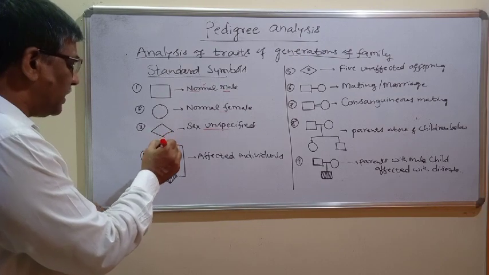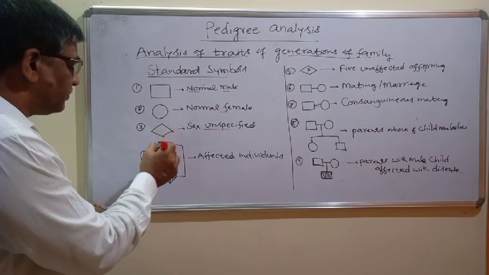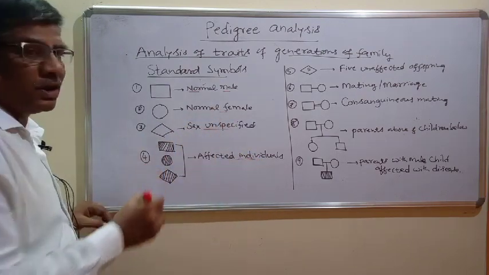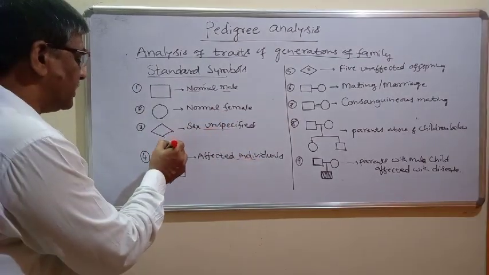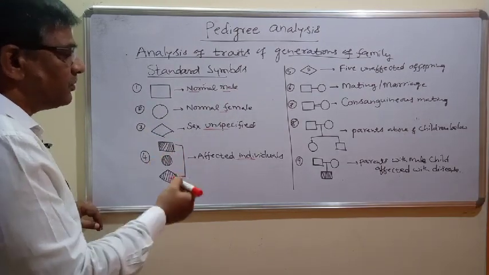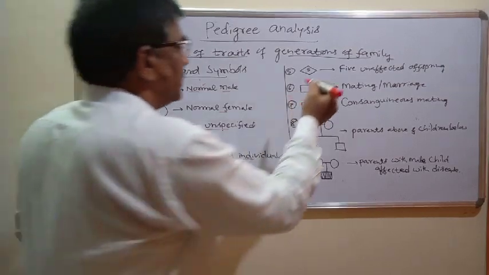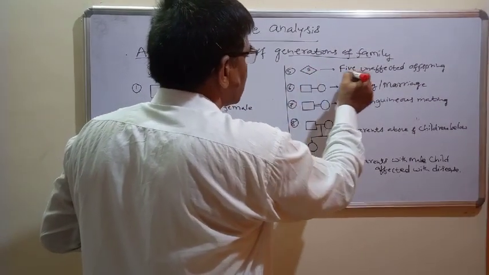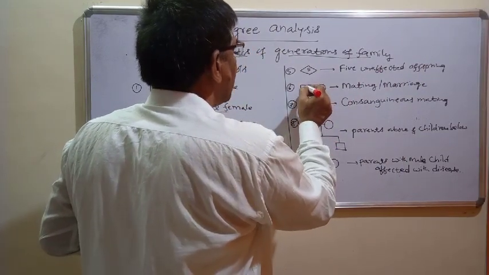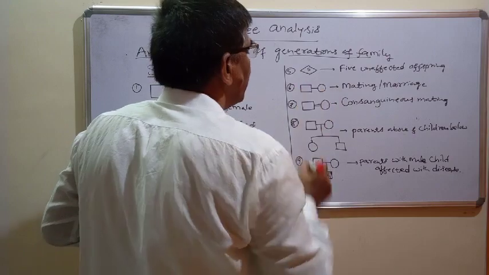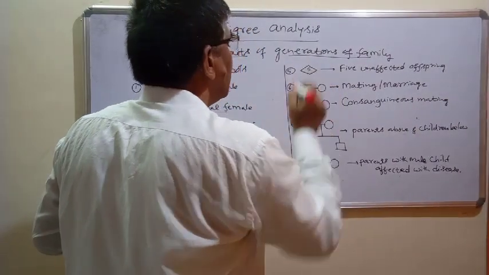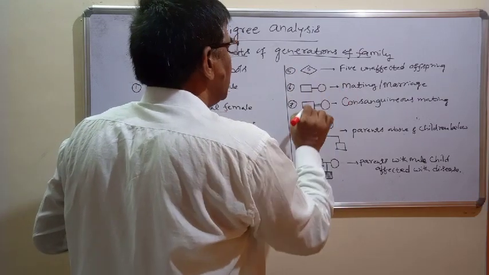Suppose in this square, circle, or structure, if you darken it, then we can understand that these are all affected individuals. Now this is an affected male, this is an affected female, and this is an affected individual of unknown sex. And if you write 5 inside this, that means 5 unaffected offspring. And between this male symbol and female symbol, if a marriage link, a marriage bond, is written, then this is a marriage between a male and a female.